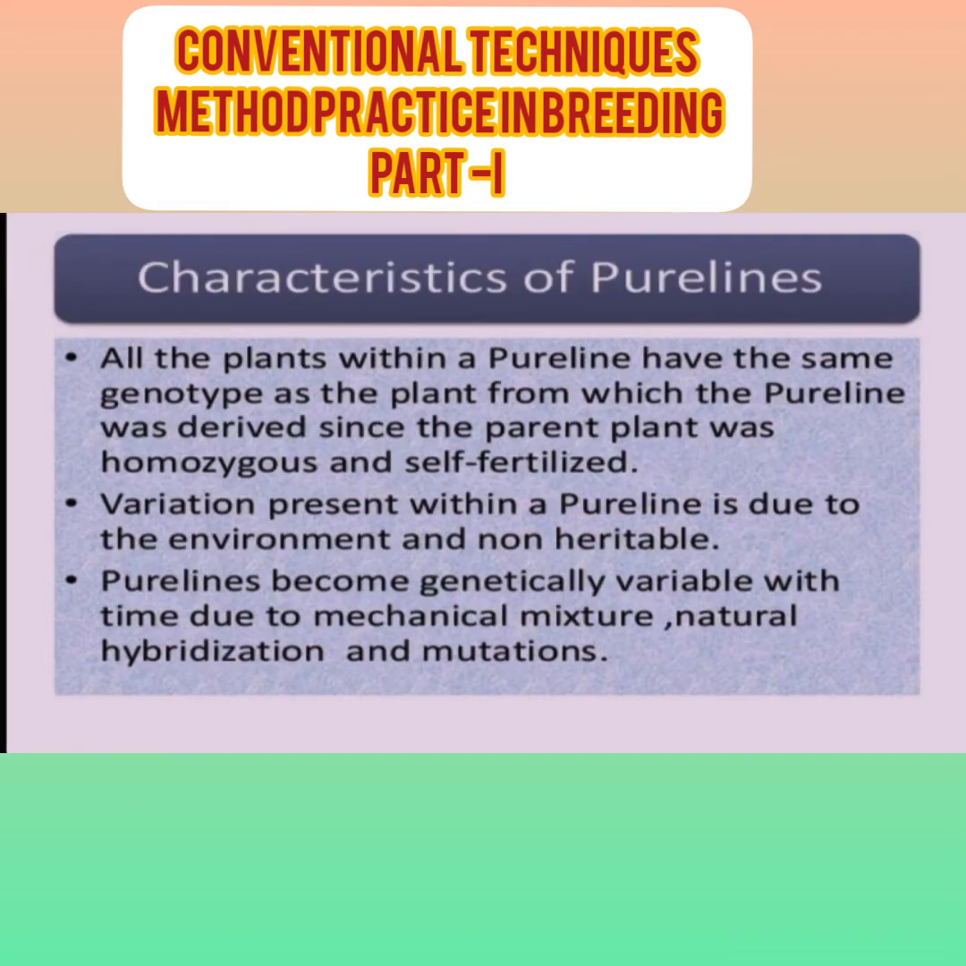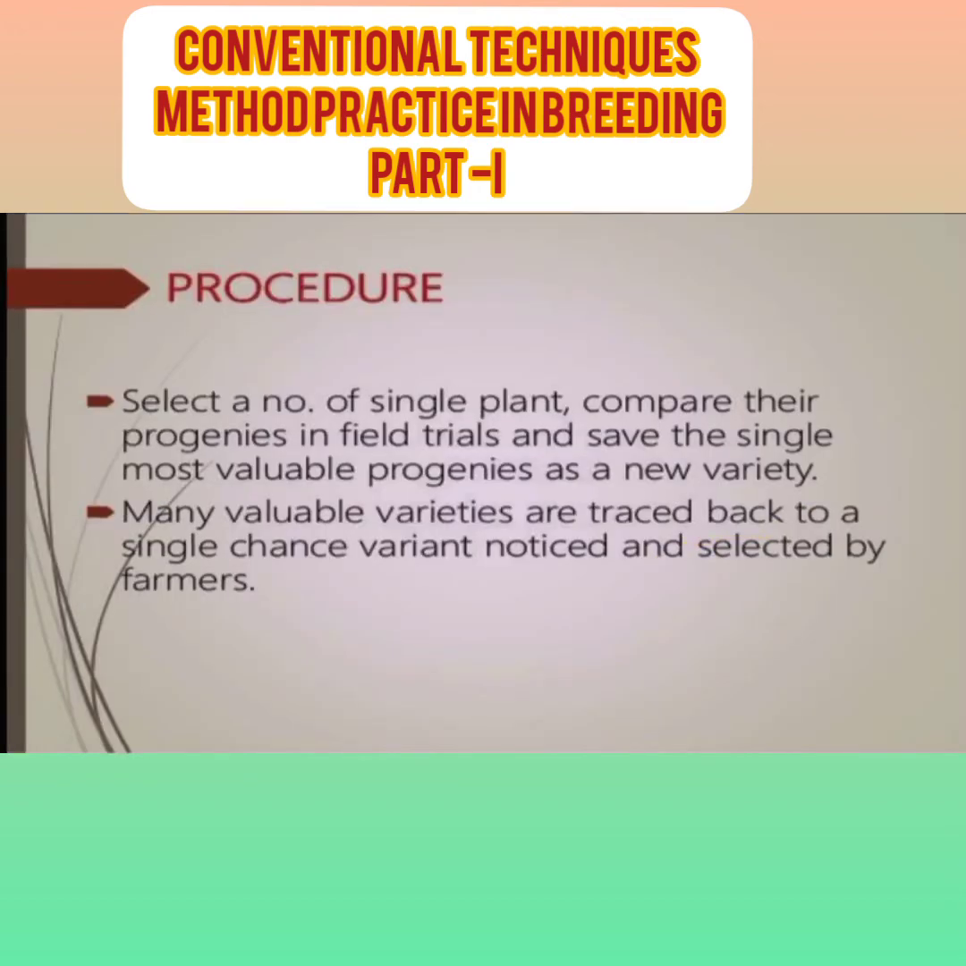Let's see the characters of a pure line. All the plants within the pure line have the same genotype as the plant from which the pure line was derived, since the parent plant was homozygous and self-fertilized. Variation present within the pure line is due to the environment and is non-heritable. A pure line becomes genetically variable with time due to mechanical mixture, natural hybridization and mutation. Those are some characteristics of pure line selection.